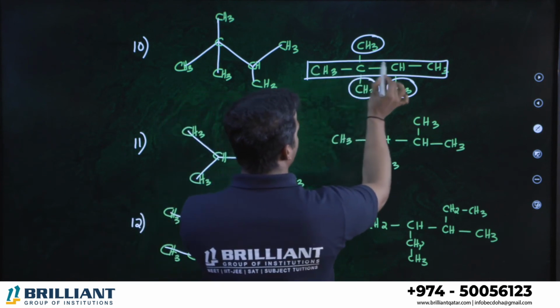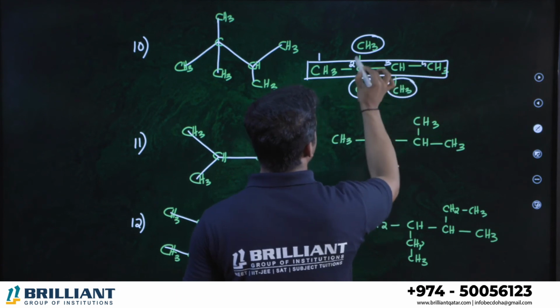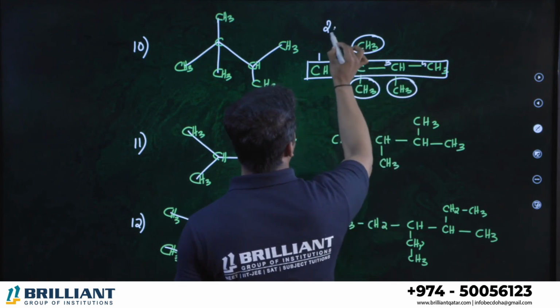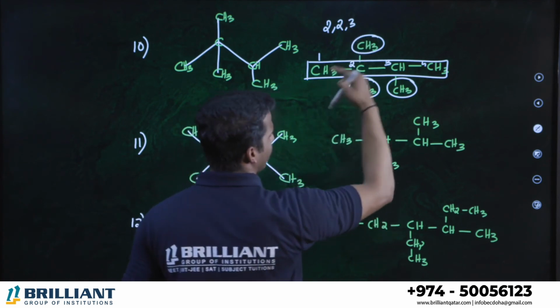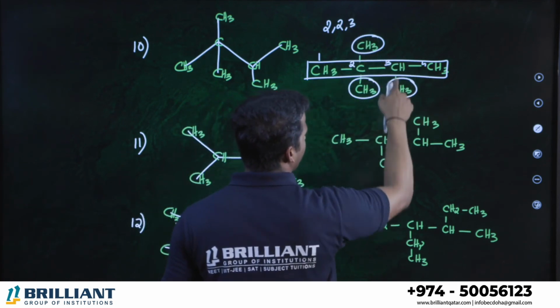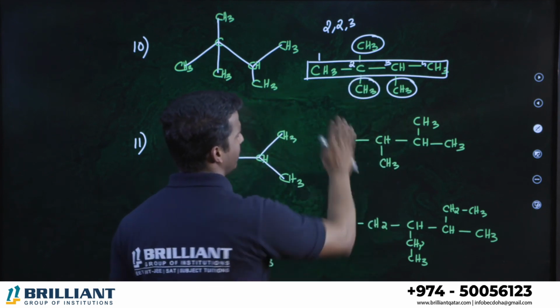This is 1, 2, 3. So if you start here, 1, 2, 3, 4. At the second position, 2 methyl groups are there. Therefore 2,2, and the third position. If you start numbering from right to left, second position 1 methyl, third position 2 methyl. That is the bigger number. This is better.